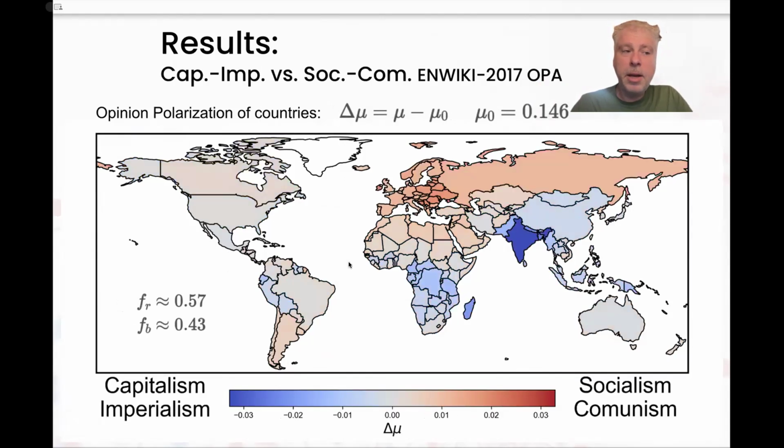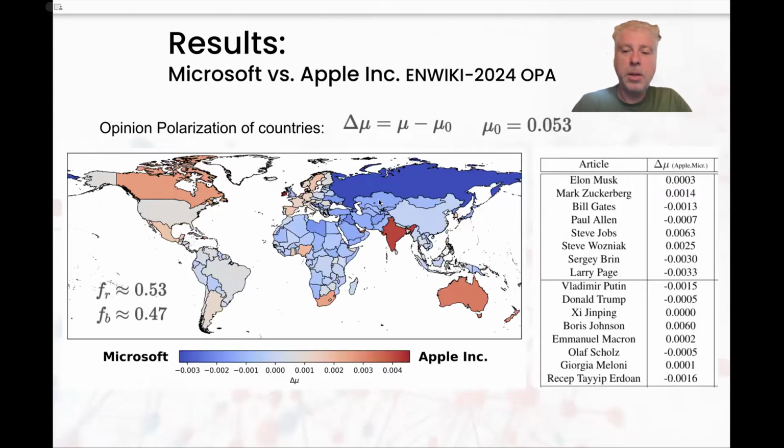We can compute another competition. In this case, I am showing capitalism and imperialism in blue, at -1, against socialism and communism in red, positive. So now the world looks like this. We have 55% in red and 43% in blue for the whole Wikipedia network. And this is for the world. We can see that China and India are more related with imperialism, and maybe Europe and Western Europe are related with socialism. These are the results.